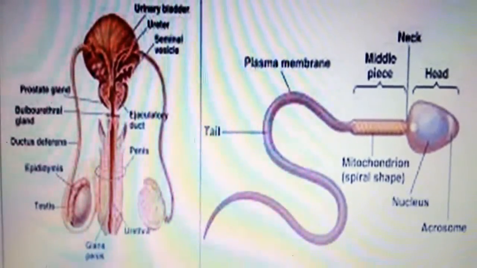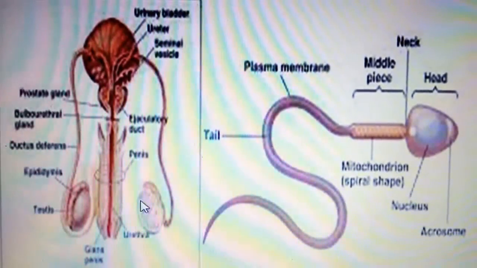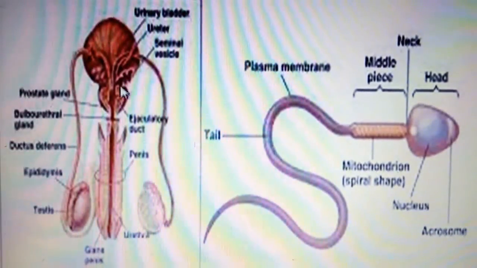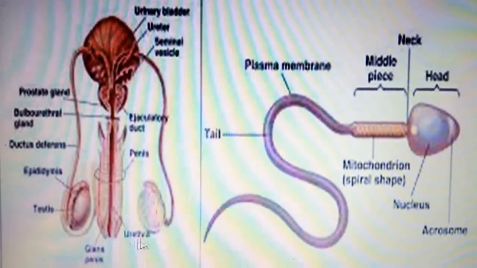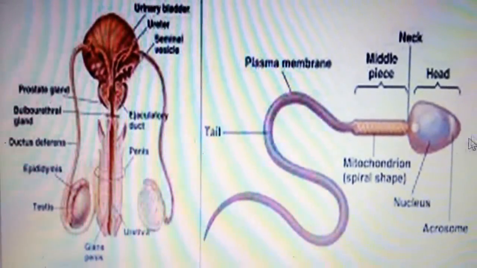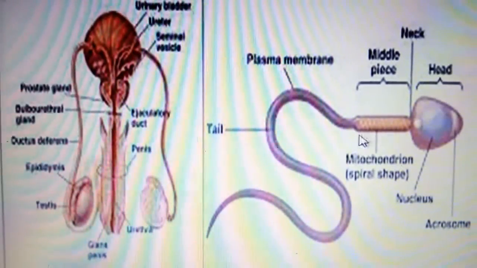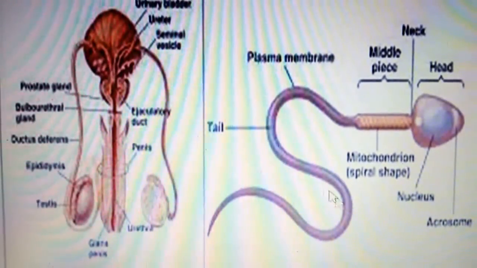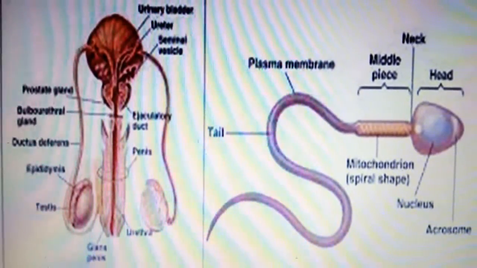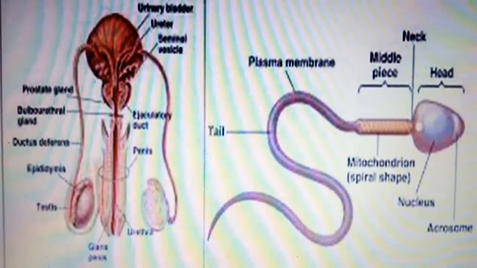So the male reproductive organs have testes. Here are the testes, and through the sperm duct, the sperms are produced and they are ejected through the penis. And how are the sperms? The sperms look like this. They are very small and they are single cell structures. They have a head, they have a middle portion, and then they have the tail. That is, they have the capacity to move. So I'm sure you have understood the male reproductive organ of a human being.